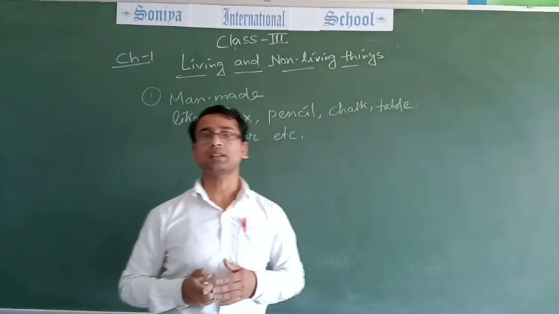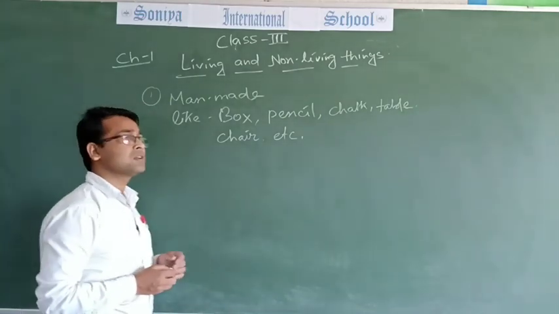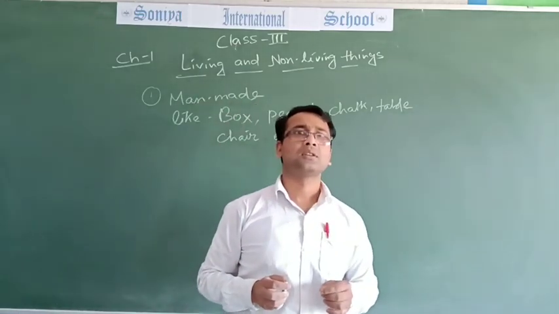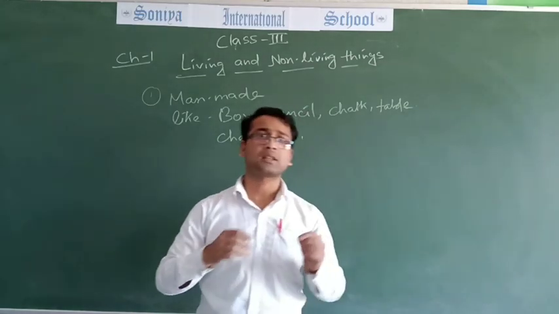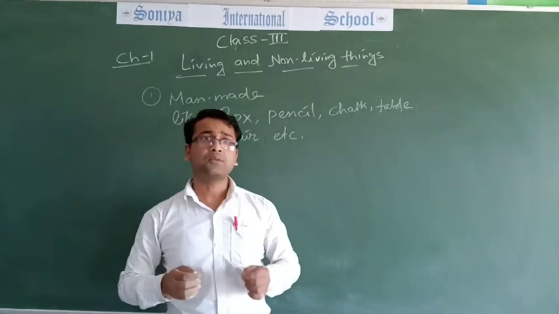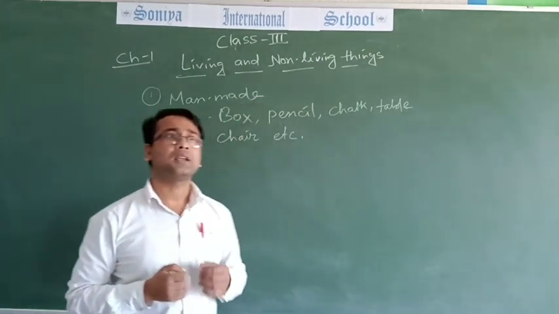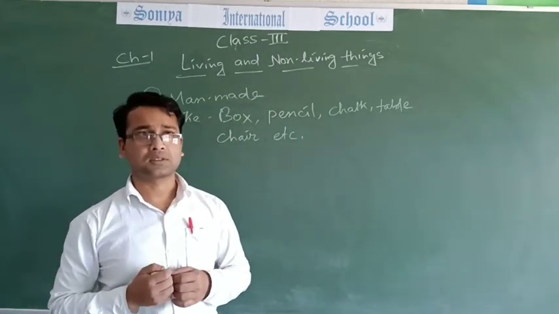What are natural things? Natural things means the things that nature gives us are called natural things.